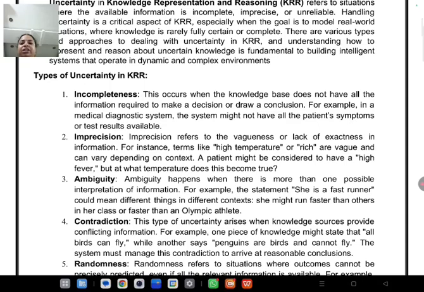The first type of uncertainty in KRR is incompleteness. That is, whenever your information is not up to the mark and complete information is not provided, we say the information is incomplete. For example, in medical diagnosis, if you provide incomplete symptoms of a patient, say I am suffering with cold and cough, but you inform the doctor only about the cold, then the doctor gives medicine related only to that specific symptom. So we need to give the complete information to the doctor, and only then can they give the proper medicine to the patient.